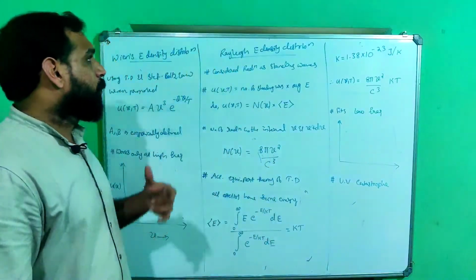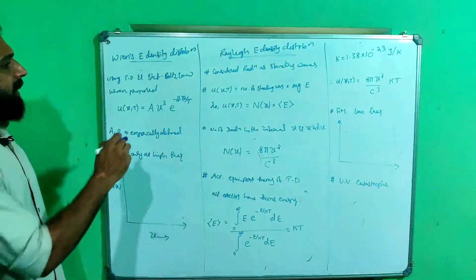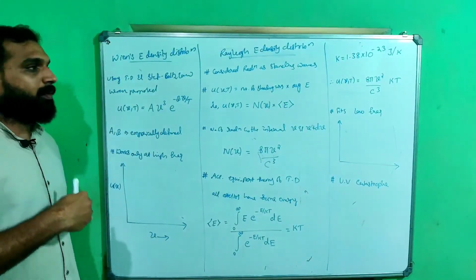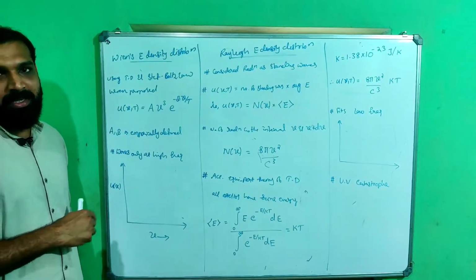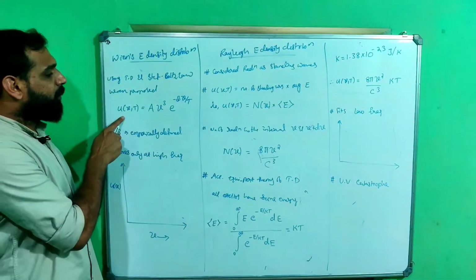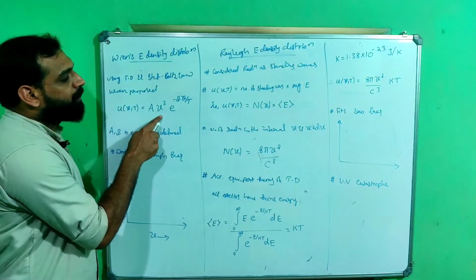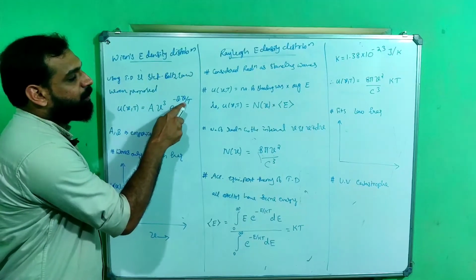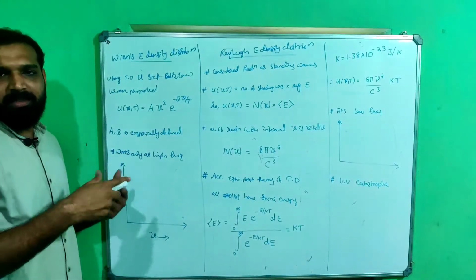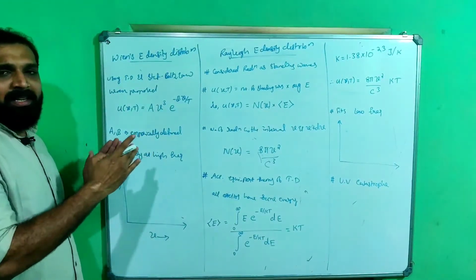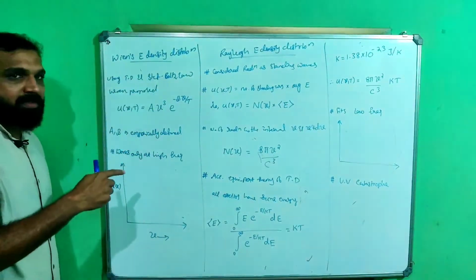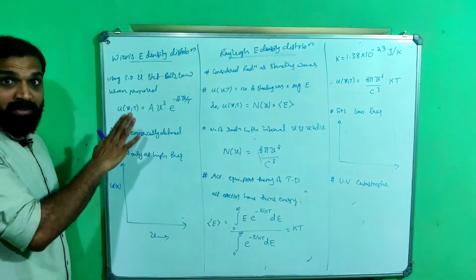Many scientists came to explain that. First among them was Wien. Using thermodynamic arguments and the Stefan Boltzmann law, Wien obtained a formula for energy density distribution, called Wien's energy density distribution. It is given by U of nu T equal to A nu cube e raised to minus beta nu by T. Here A and beta are empirically defined constants that can be varied to fit the data correctly.